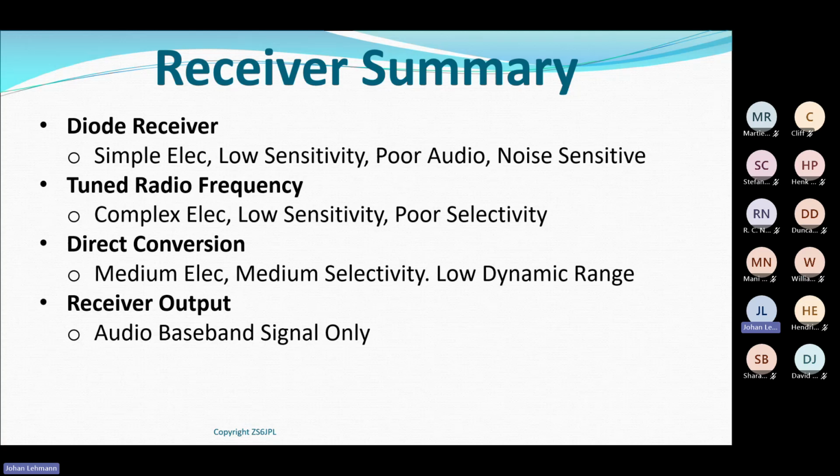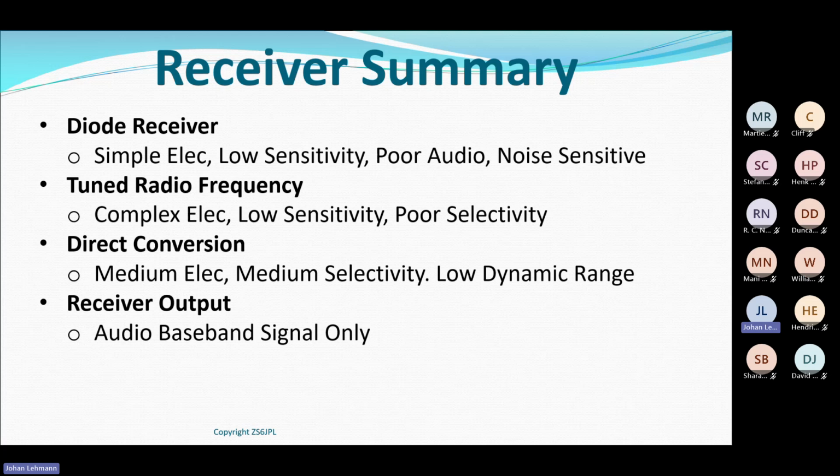Sensitivity is poor, and selectivity is incredibly poor. Remember, selectivity is the ability to only select the signal I want, and any image or mirror frequency doesn't get selected.